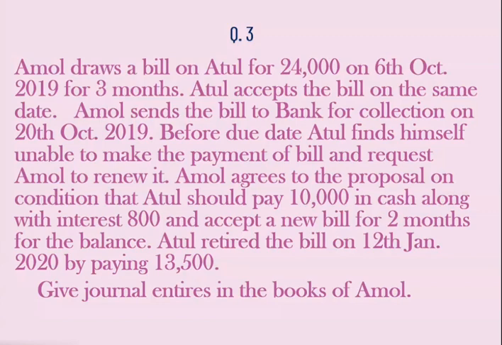In this sum, they have given the interest. No need to calculate, but we have to see the interest amount. We are going to add it along with the part payment and accept a new bill for 2 months for the balance. Out of 24,000, the part payment made is 10,000 rupees and therefore 14,000 is left. So for 14,000, the new bill has been prepared. Further, Atul retired the bill on 12th of January 2020 by paying 13,500. Here, Atul retired the bill. It means he is doing the payment before the due date.